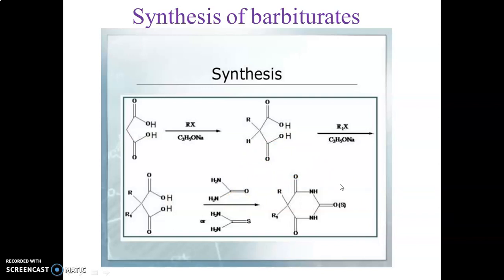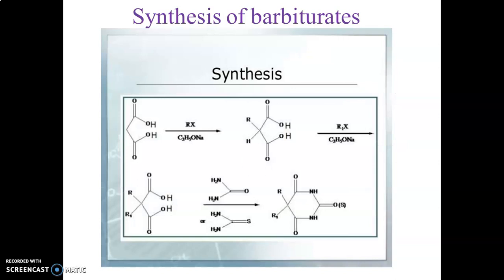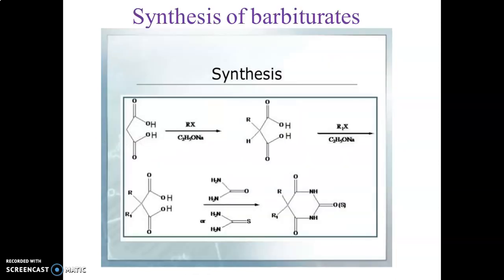So this was about the first class of the sedatives and hypnotics. We have seen the definition of sedatives and hypnotics and their classification; mainly there are three classes: barbiturates, benzodiazepines, and miscellaneous compounds.